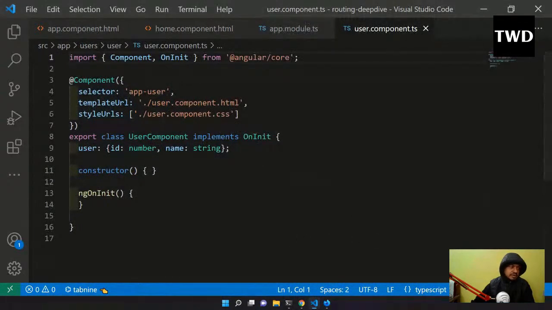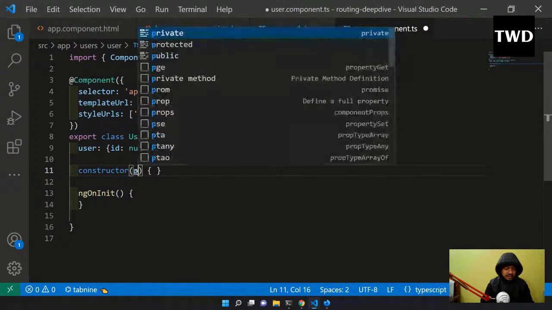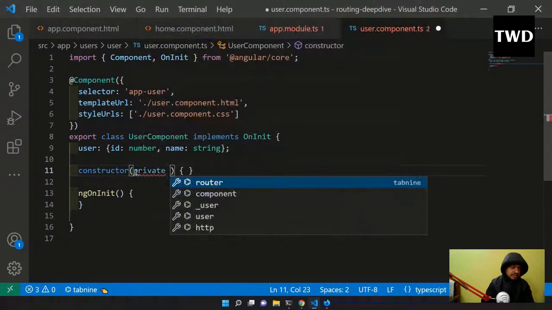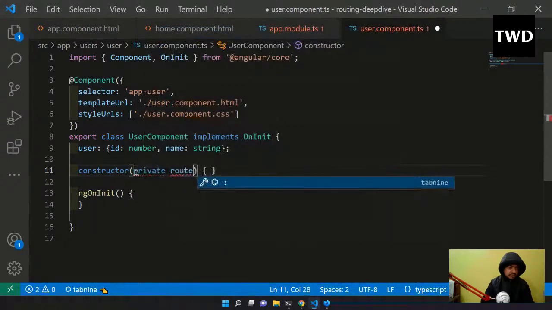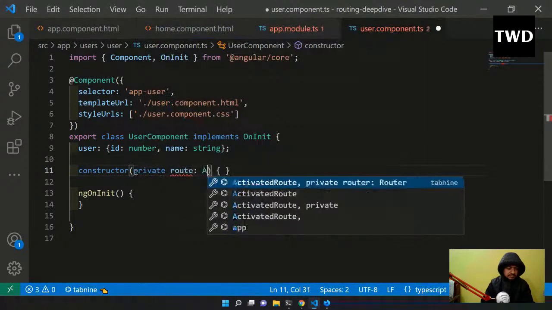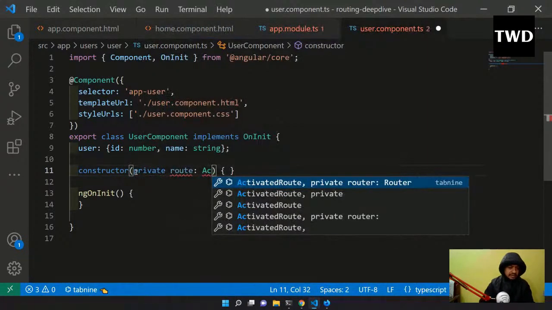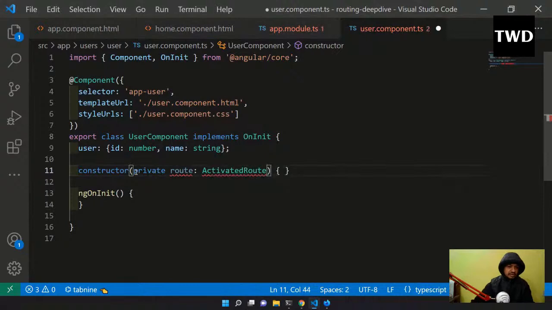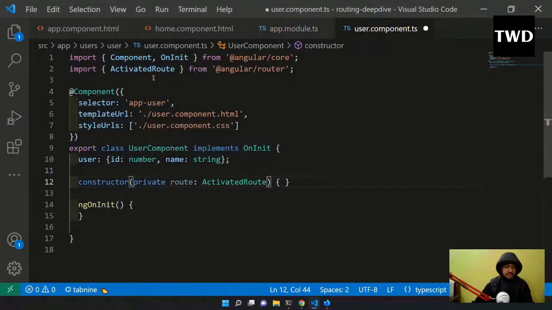So here I will come, and here I have to write private route, ActivatedRoute, and this ActivatedRoute is sometimes auto imported also here. That is a good thing.